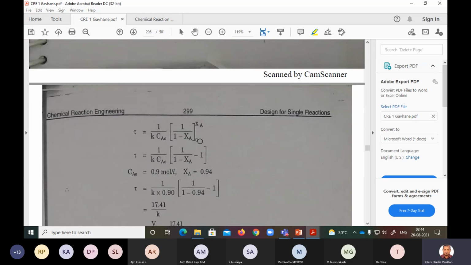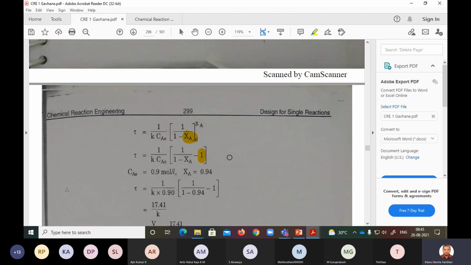You substitute the limit from 0 to xa. So if I substitute, the upper limit is this. Lower limit, if I substitute, this is where people will go wrong. You think that if you substitute 0, it becomes 0. It is not 0, only this value becomes 0. So 1 by 1 minus 0 is 1.